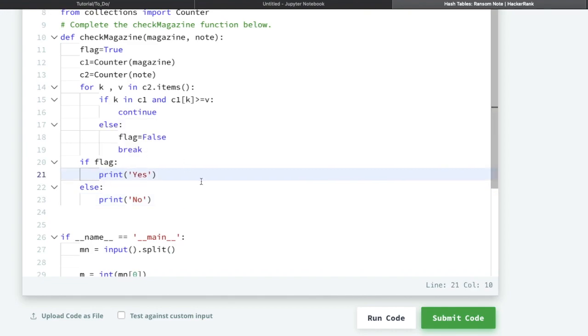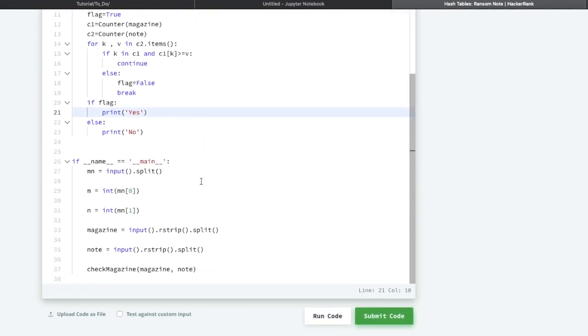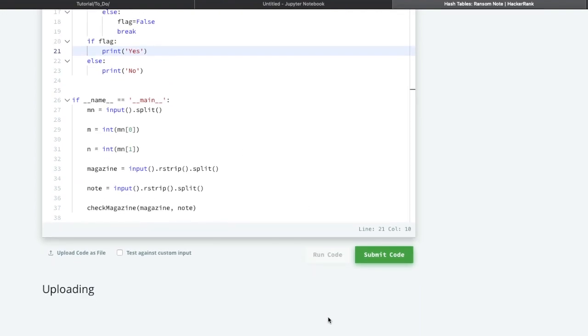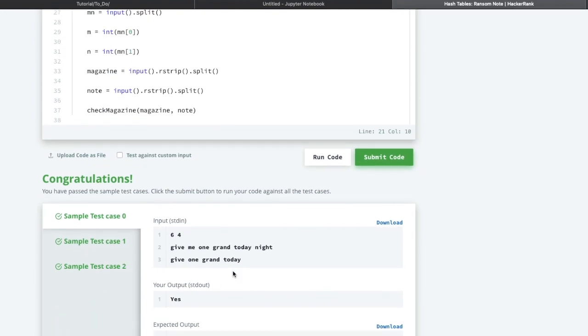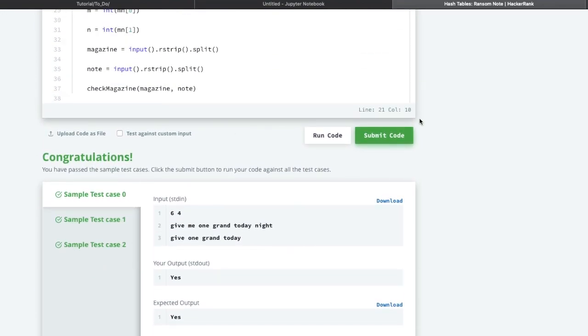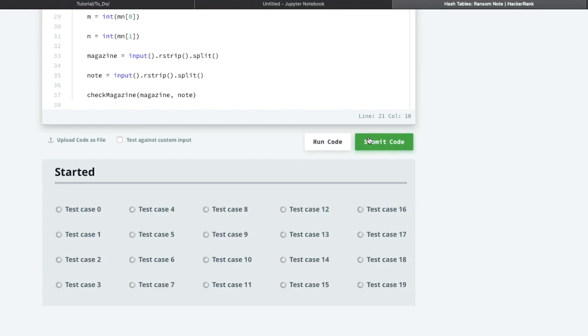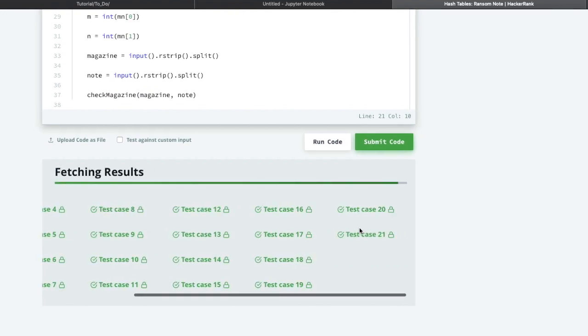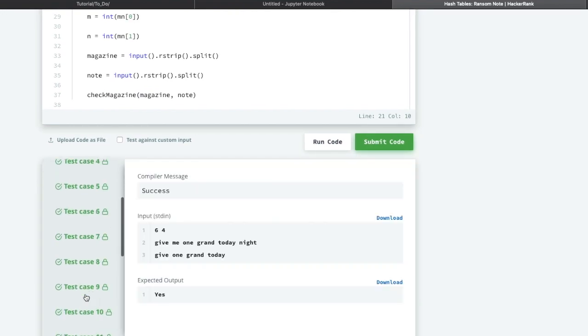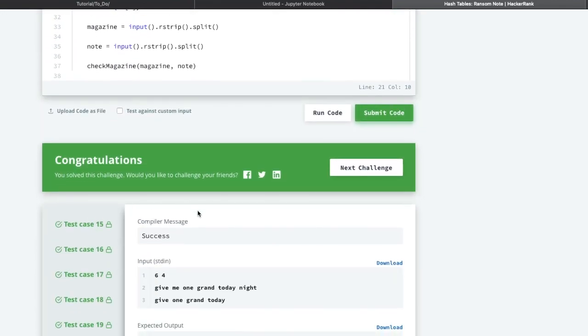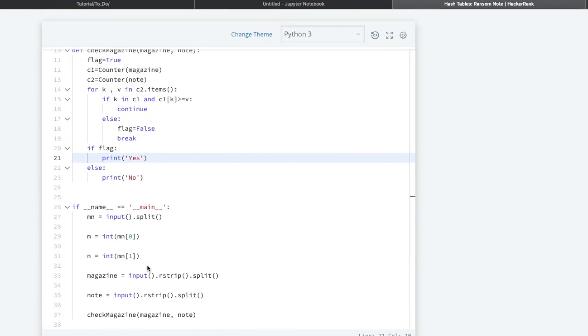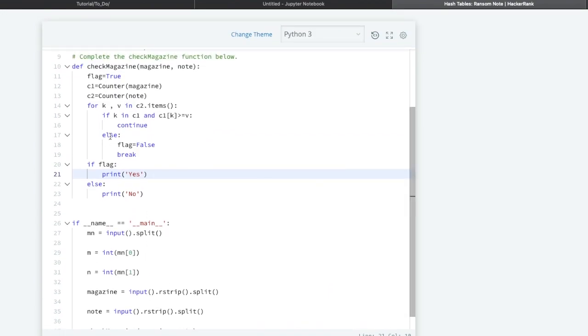This is the problem. So let us try to run this code. So you can see here it is passing all the sample test cases. Let me submit this code. So we are almost done with all the hidden test cases. Congratulations, we are done with all the hidden test cases. So this was one approach. Let me explain you another approach.